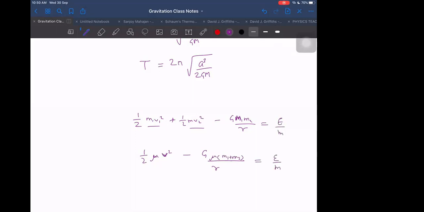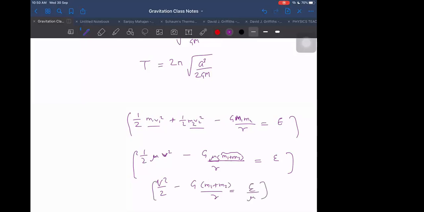So I think you know that when there are two masses and both are comparable, then also we are getting a similar type of equation. But effectively, one mass is becoming M1 plus M2 and the other mass is becoming mu. And this is equal to E totally. I can now divide by mu. If I divide by mu, I will be getting m1 m2 by m1 plus m2, the same equation as before: v square by 2 minus G into m1 plus m2 divided by r is equal to E by mu. So are we getting the same equation or not?